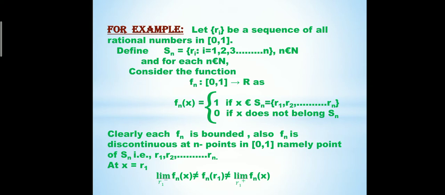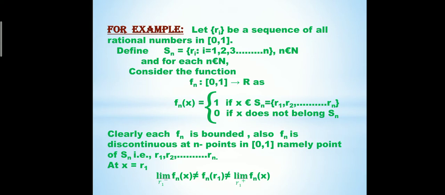Now we define S_n equals {r_i, where i runs from 1 up to n}, where n belongs to the natural numbers N. For each n, we consider a function f_n whose domain is the closed interval [0,1] and whose codomain is R. That is, f_n: [0,1] to R defined as f_n(x) equals 1 if x belongs to S_n, where S_n is the set {r_1, r_2, ..., r_n}, and 0 if x does not belong to S_n.